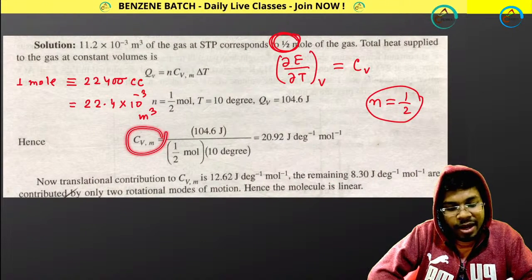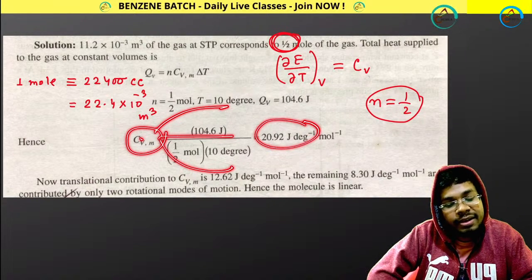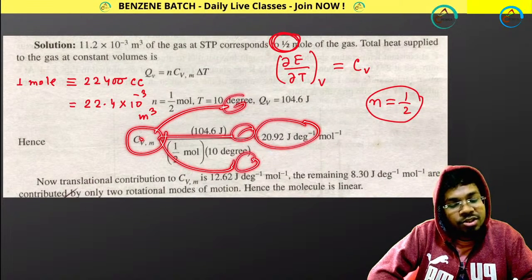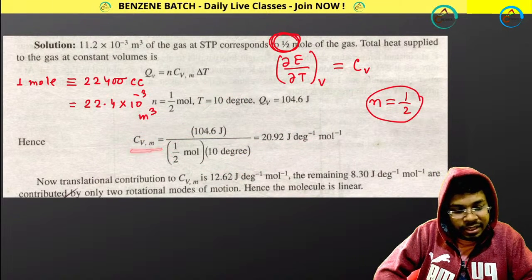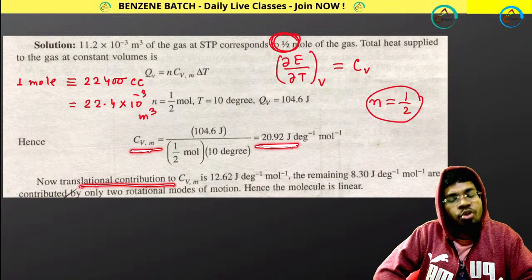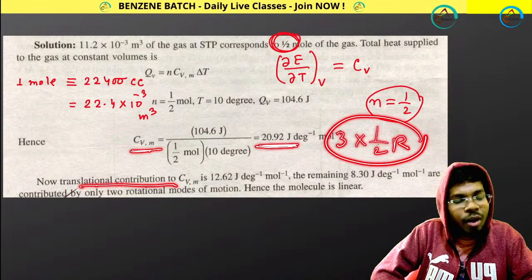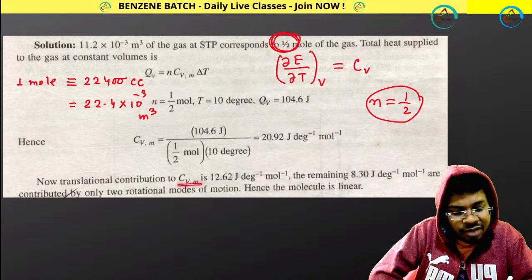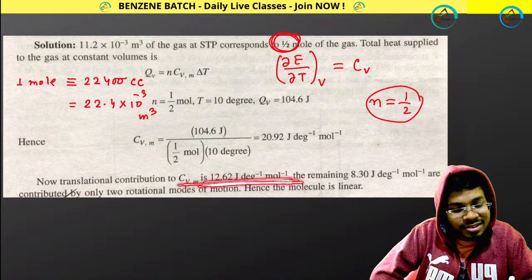You have got this Cv value, and you know Cv belongs to Cv trans, Cv rot, Cv vib: translational, rotational, vibrational. So vibrational is inactive. There is no vibrational. Now if you calculate, you are getting this value, right? Translational mode of motion, every time it is 3, which means 3 multiplied by 1 by 2 R. So if you put 3 by 2 R, you will be getting the translational value, this value.